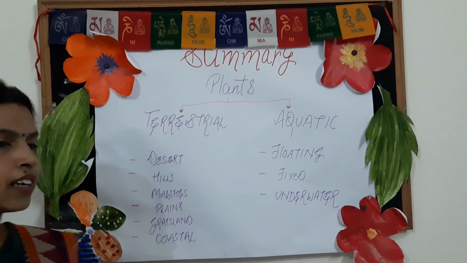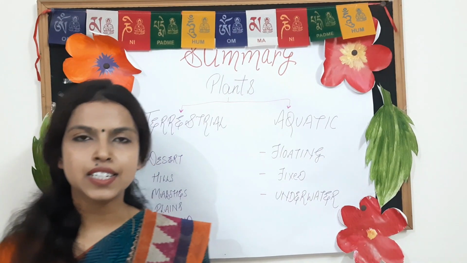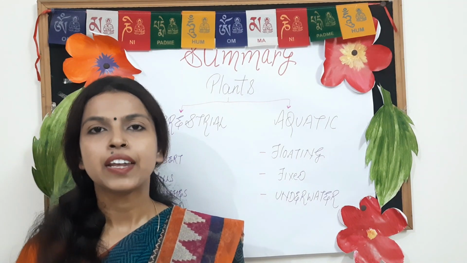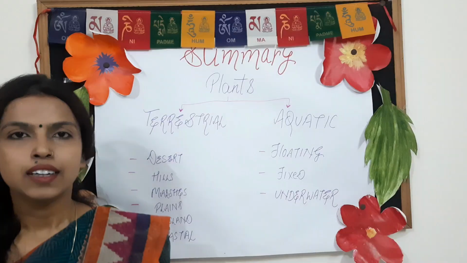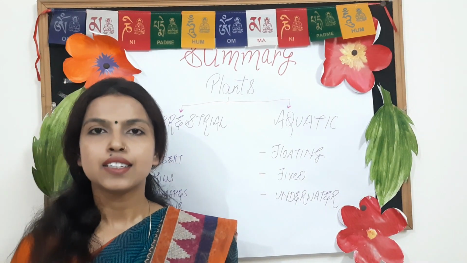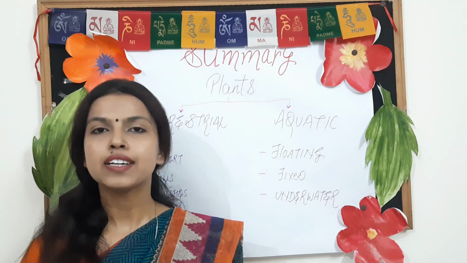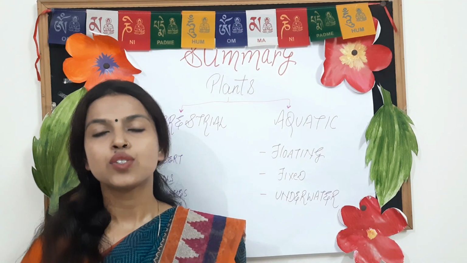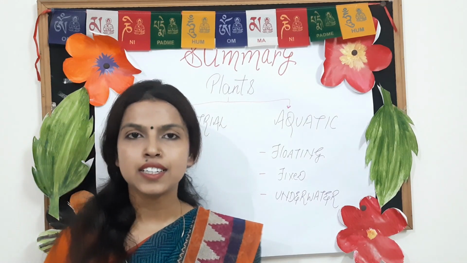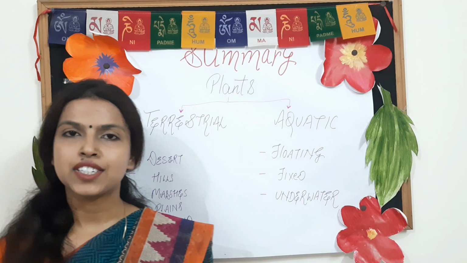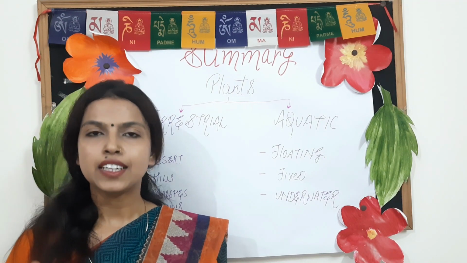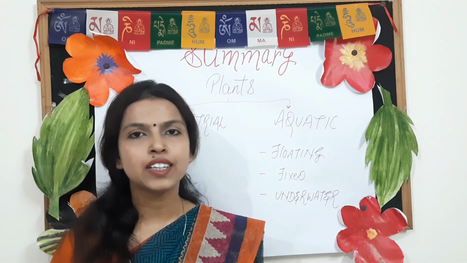Now the next category is marshes. Marshes are the plants which are found near lake area, where the soil is clayey. The clay soil has its own characteristic, that is the soil particles do not have enough space between them, so the roots cannot breathe there. That is why the roots of these marsh plants start growing above the soil to breathe. That's why these roots are called breathing roots.